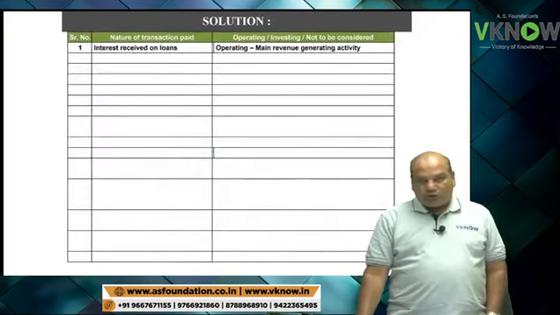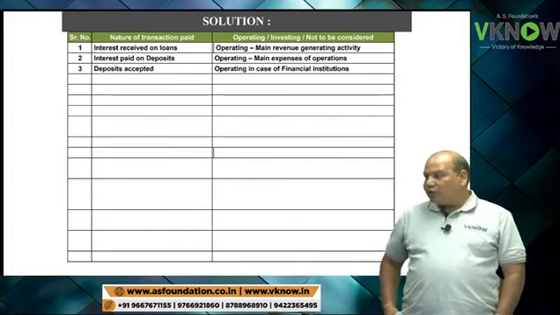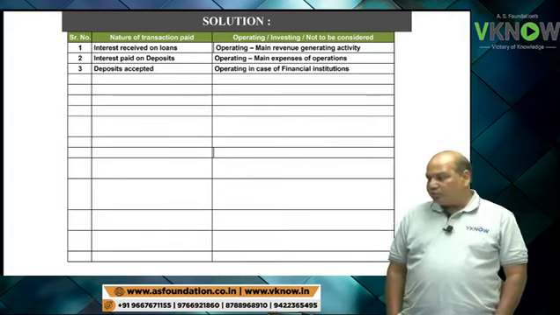Third one, deposit accepted. Operating activity in case of financial institution. If it was not a bank, then deposit accepted will come in financing activity. But because it's a bank, deposit accepted will come in operating activity.